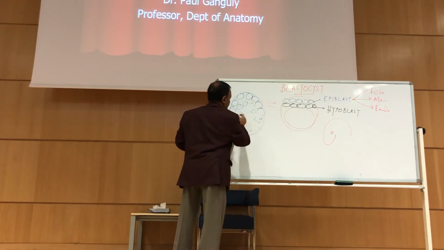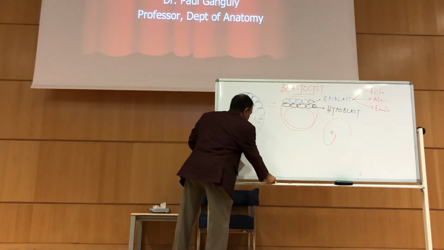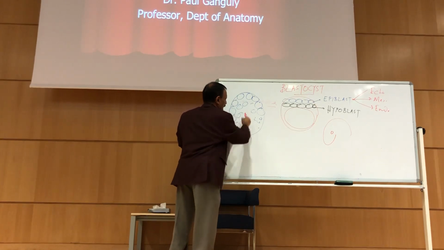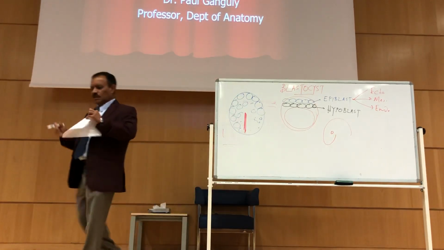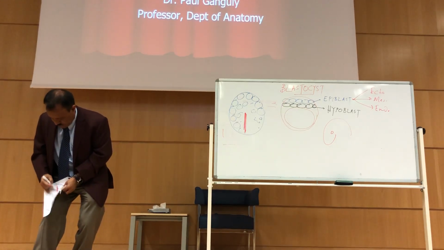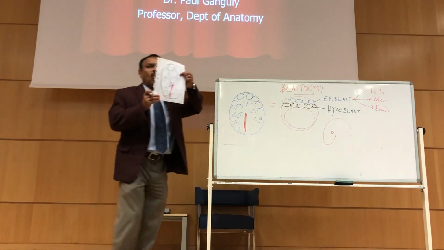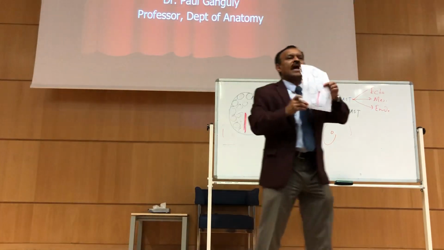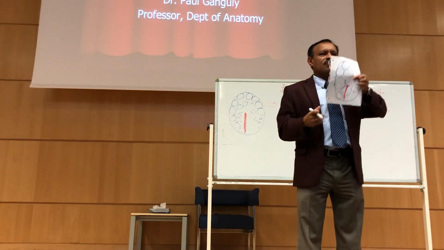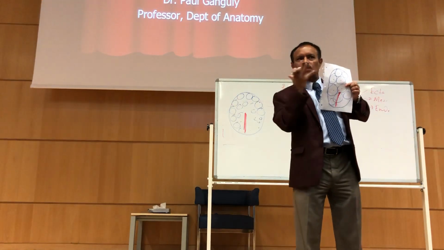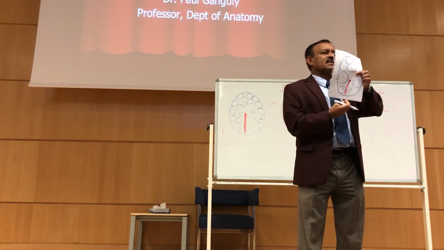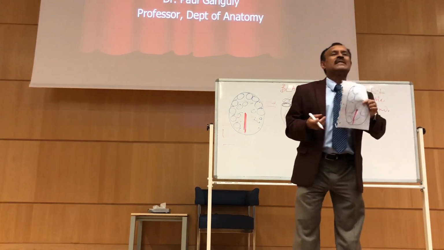So the first thing that happens, very important, there will be a primitive streak. A line will come over here. The first thing will be a line. Now I'm holding this way, not that way, because that line will determine which side will be the anal canal and which side will be the mouth. So by this diagram, already the genetic marker is such that the mouth will be this side, anal canal will be this side. That's called primitive streak.